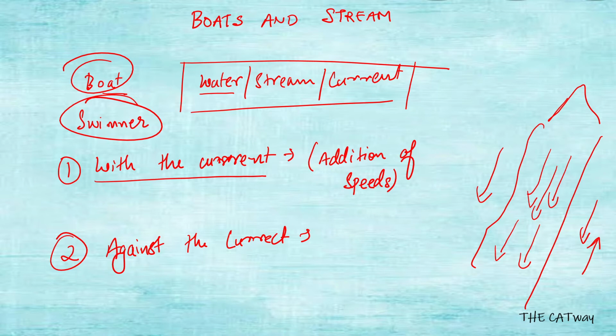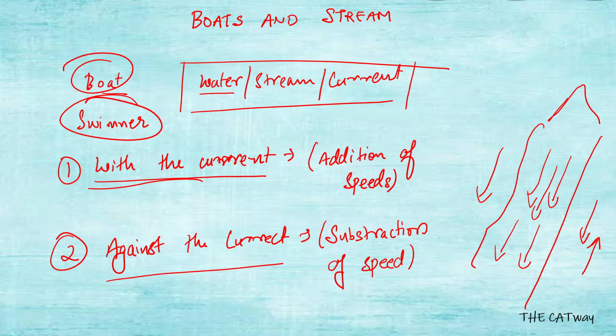So whenever it is against, the speed will get reduced and there will be a subtraction of speed. So these are the two words which are used: with the current or against the current.